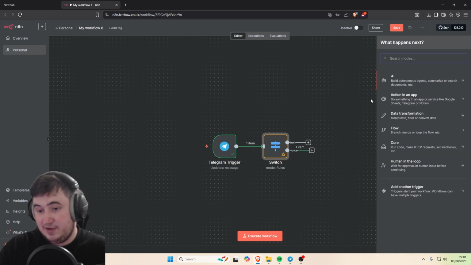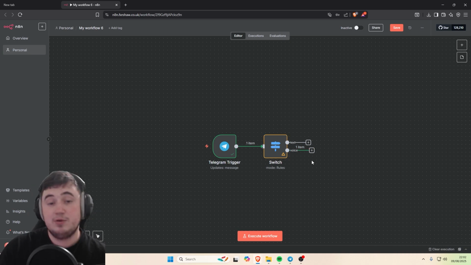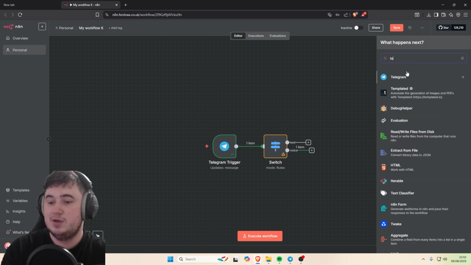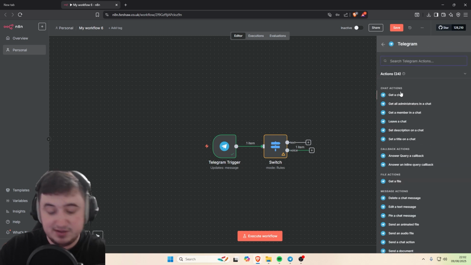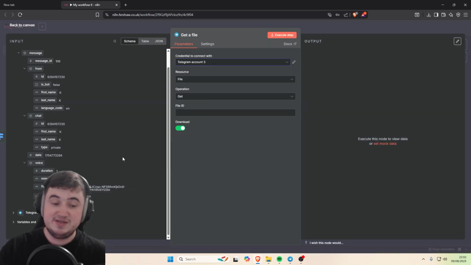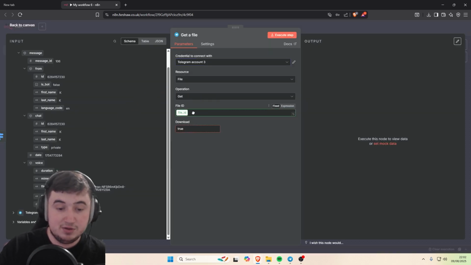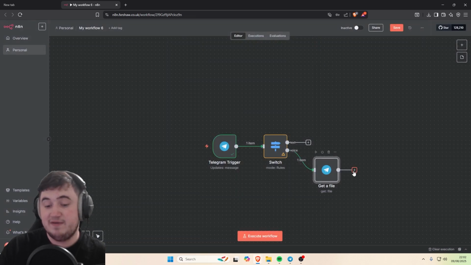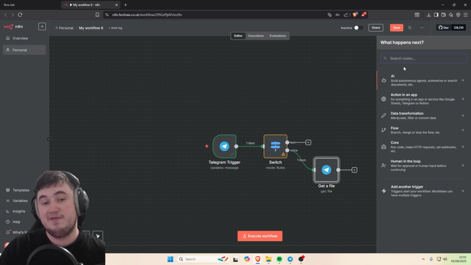Next we're going to process the voice side of it, because we've already got the voice file in there. So we're going to go to Telegram, and then it's going to be Get a File. This essentially is just going to download the file that you're providing to it. So put the file ID where it says file ID, and that's going to download that file.